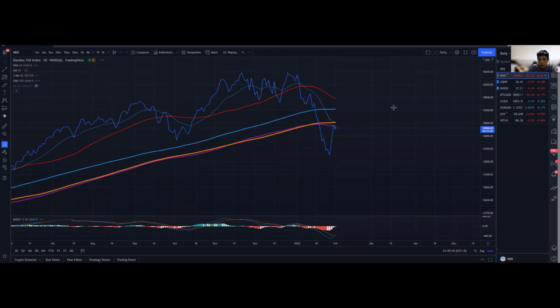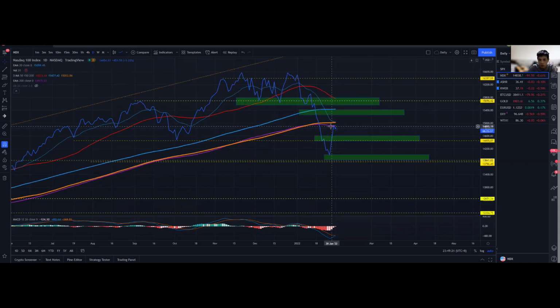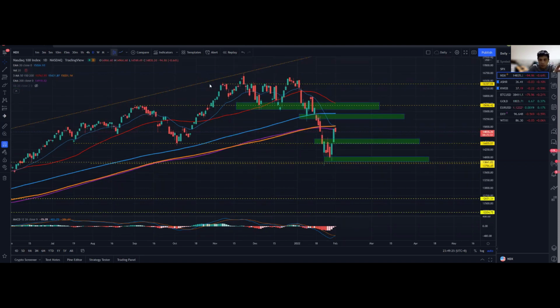On the other hand, for Nasdaq, we do have a very clear rejection of the 200-day exponential moving average. Not to say that it's definitely going to be rejected, but right now it does look like some form of rejection. We do consolidate right below here, and there is still potential for it to break towards the upside, in which case the key resistance to look into will definitely be the 15.7K region, a key horizontal resistance region.